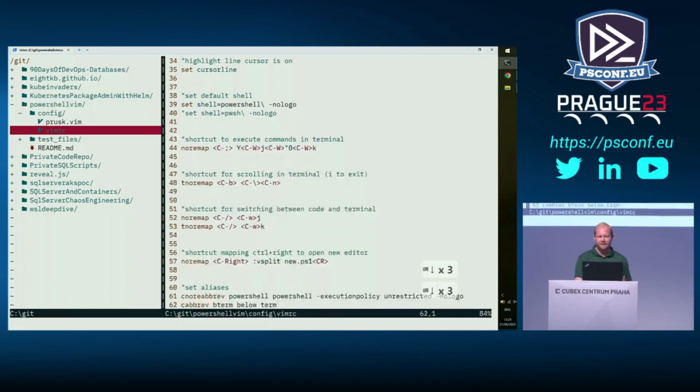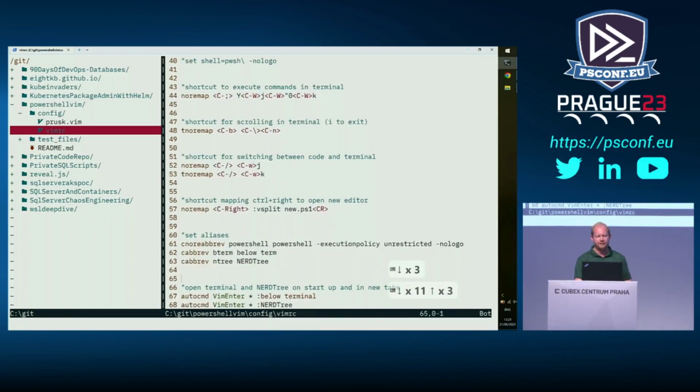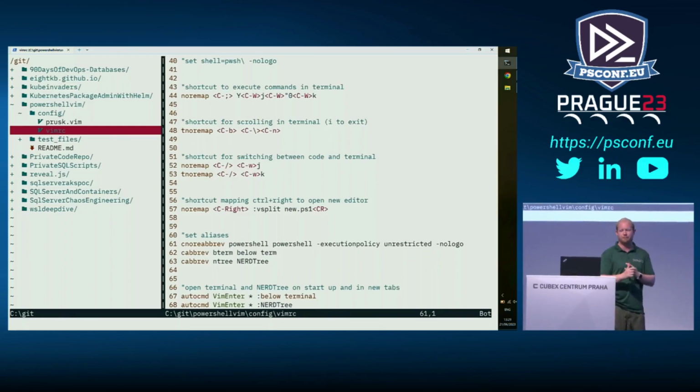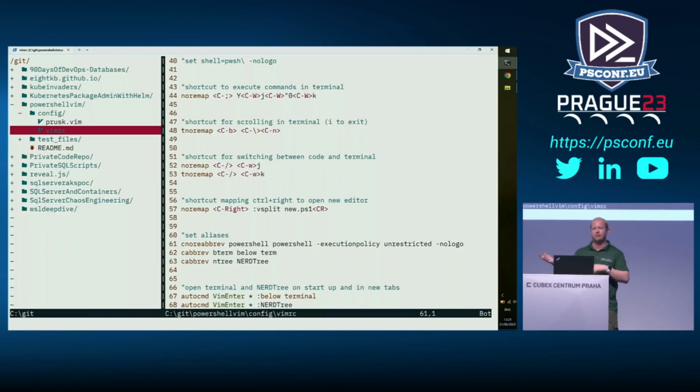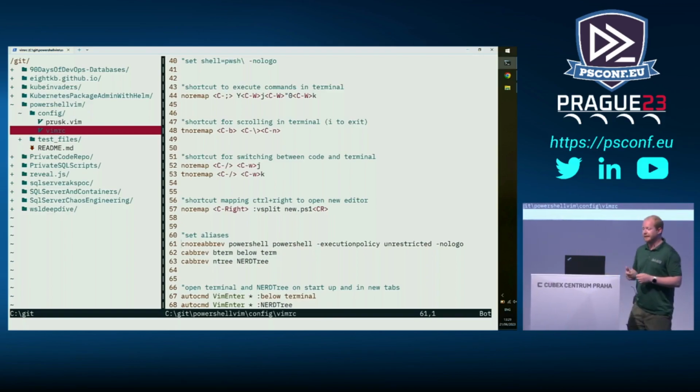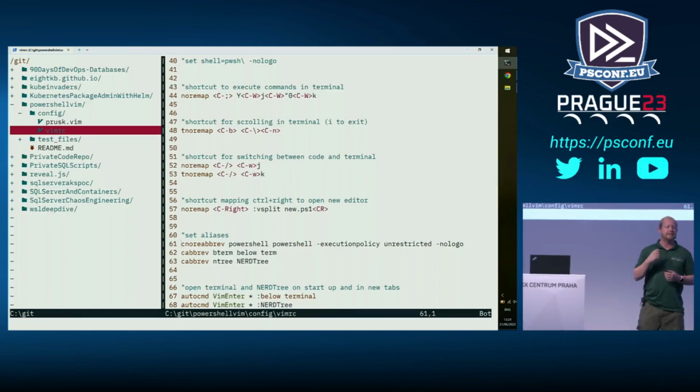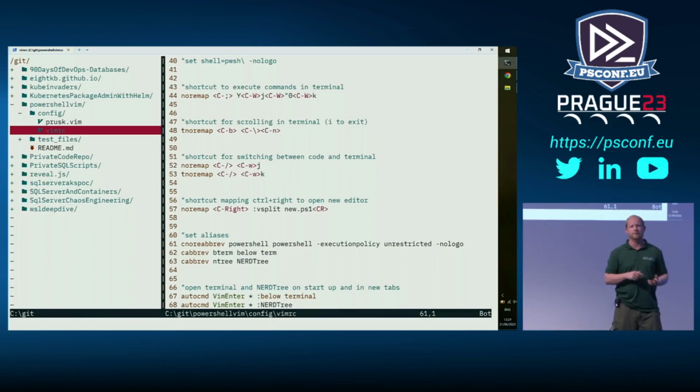Cool, so then we've got the split, and then we've got a few abbreviations here at the bottom. PowerShell will default to PowerShell execution policy unrestricted, no logo. B-term, so I can type B-term instead of below term, and then just NTree for NerdTree if I want to move things around, close things down and open them back up. The final two lines on 67 and 68 are the default behavior when Vim opens. So when I go into Vim, it'll open up a terminal, and it will open up NerdTree for me as well.